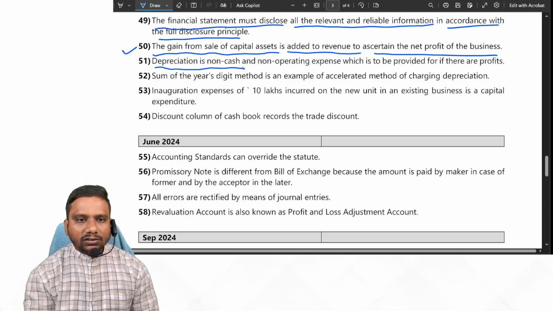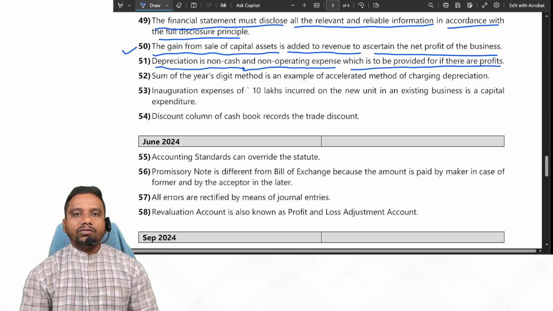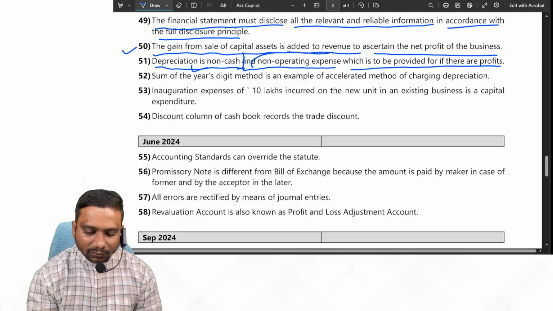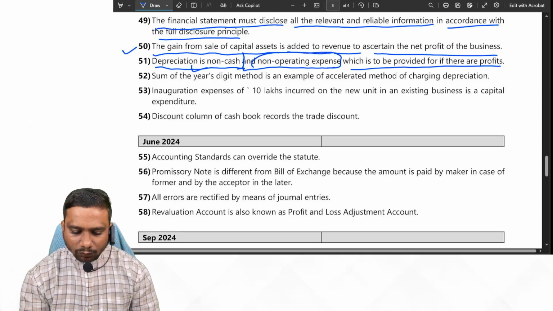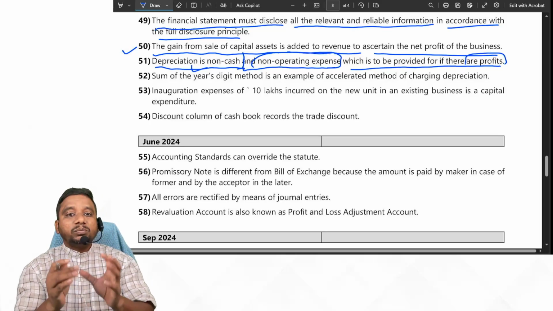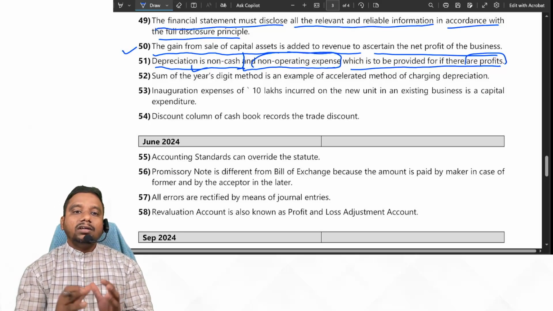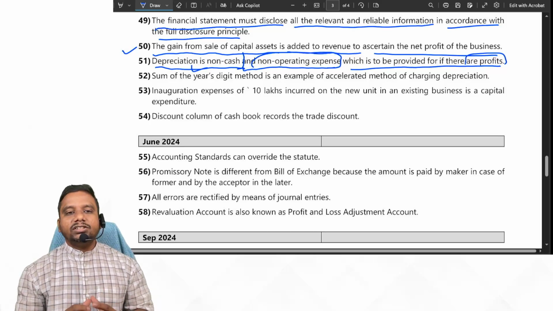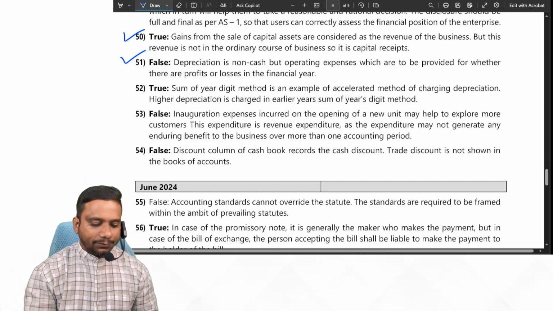Depreciation is a non-cash, non-operating expense which is to be provided for if there are profits. Depreciation is non-cash, correct. Non-operating is false. It is an operating expense, because without assets we cannot do business. Which is to be provided for if there are profits? No. Irrespective of your profits, you have to provide for depreciation. Is it clear, students? Yes. So in this case, the given statement is false.